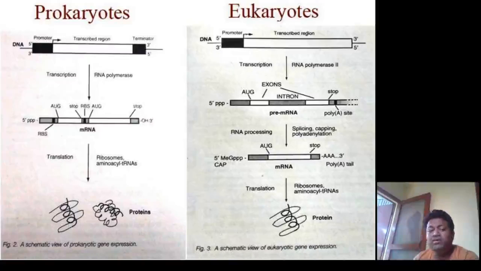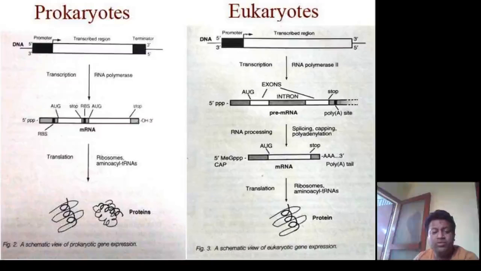But one thing to remember in terms of prokaryotes and eukaryotes, in terms of central dogma biology, is that the process of translation and transcription is continuous in case of prokaryotes. It occurs in the same, that is on the same cell. There is no division of the transcription and translation process.